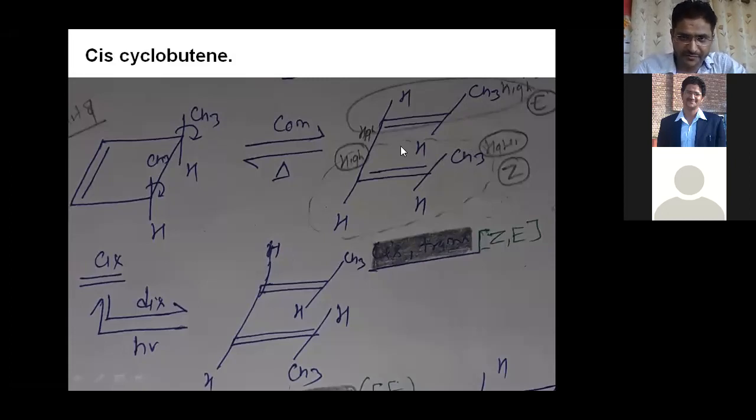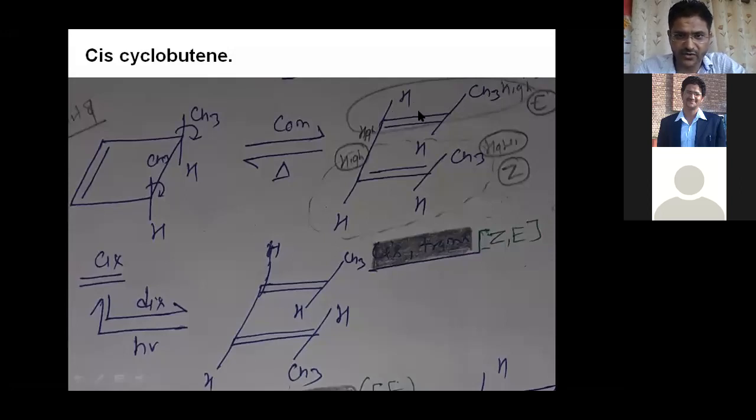Now the point comes in two parts. You can bisect this molecule in two parts, right? If you focus on this part, then CH3 is above the plane, the carbon part is also above the plane, and the hydrogen is below the plane. It means this is Z type. This is Z type. Very clear. It is Z type.